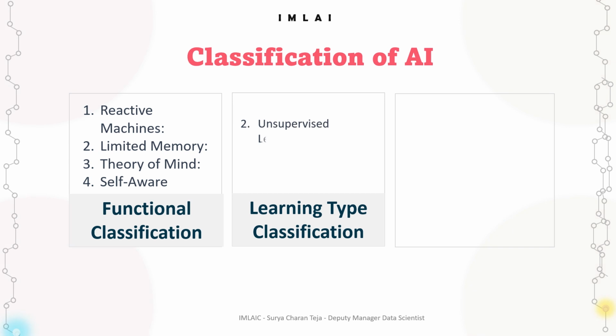So we have supervised learning, unsupervised learning, and reinforcement learning. In supervised learning, the AI model is trained using labeled data and feedback to predict the outcomes for new data. Then we have unsupervised learning. In unsupervised learning, the AI model learns from unlabeled data and identifies patterns without any predefined outcomes.